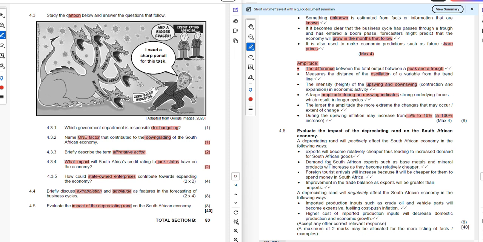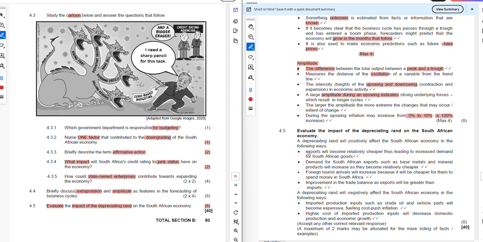Now you need to address them here in the exam. This is made up of 8 marks. When you're talking about 8 marks in line with evaluation, each statement that you provide earns the candidate 2 marks. Therefore, you're expected to provide a maximum of 4 points.